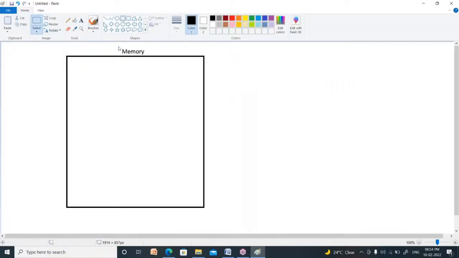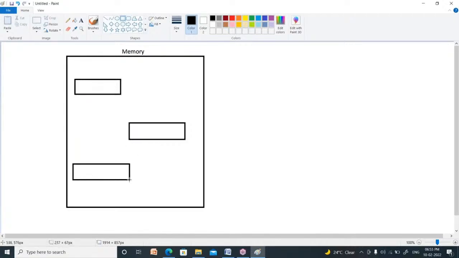Now what is a variable? A variable is nothing but a container. What is that? Container. So I want to store three values. Then how many containers do I have to create? I have to create three containers. So three containers are there.